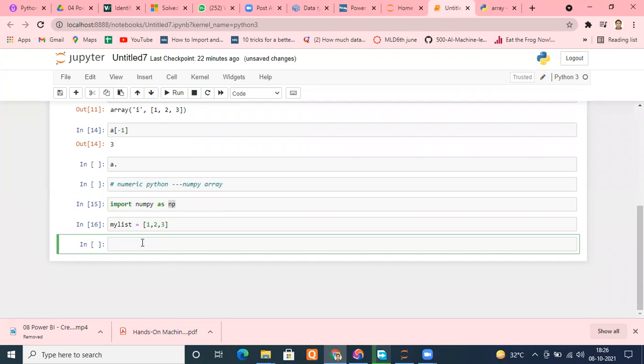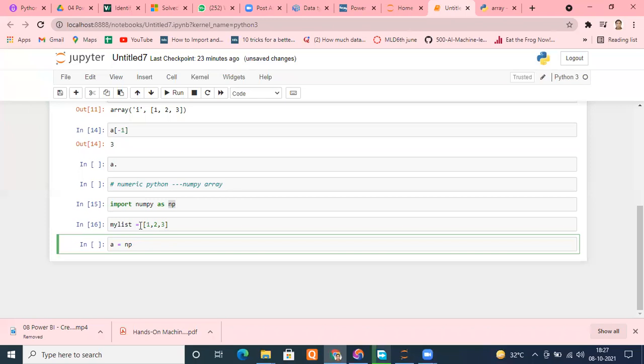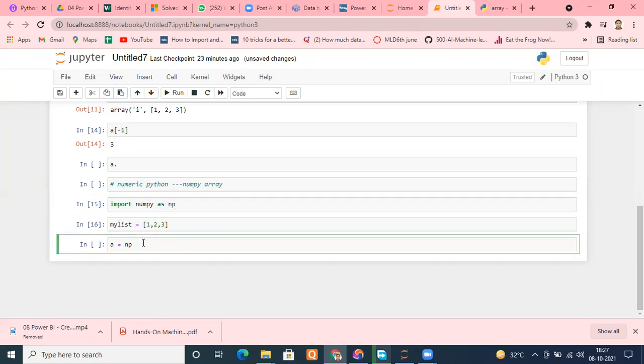Simple. Suppose I want to name my NumPy array as A, and I will type A equals to NP, which you have used here. If you don't use this as NP, then you can type NumPy directly. But as we create a shorter alias, I will type NP, right? NP dot array.